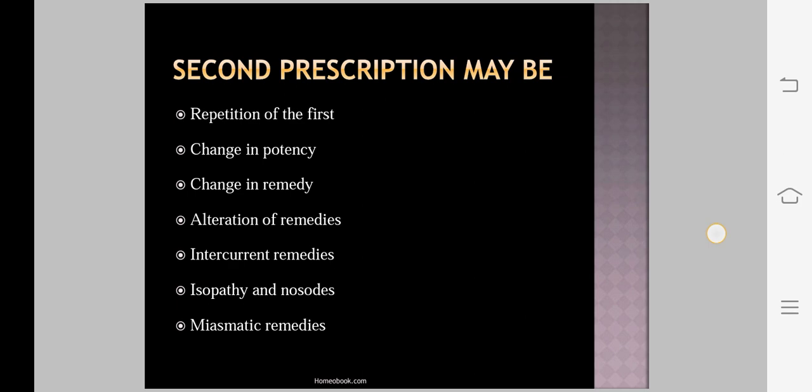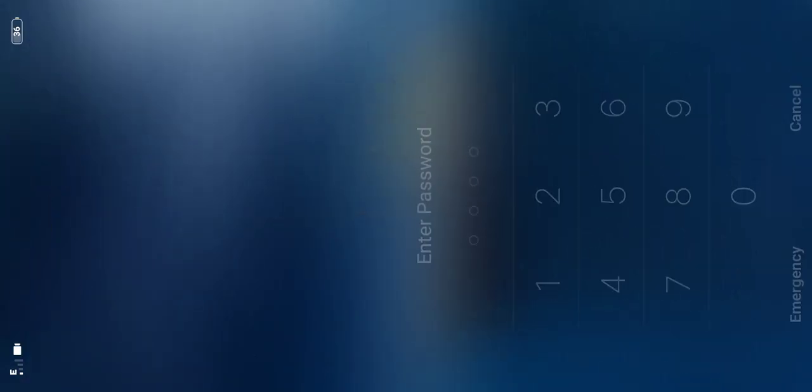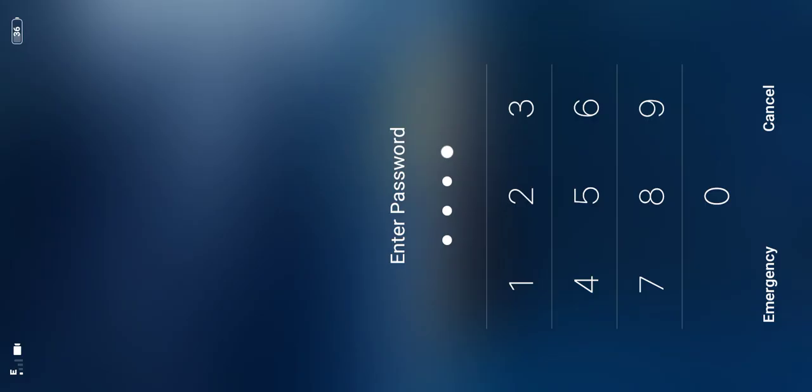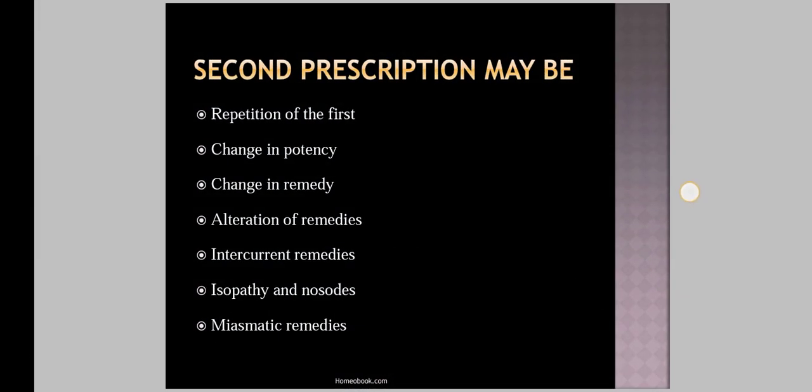There can be no fixed time for making the second prescription. It may be months. The second prescription must be one that has a friendly relation to the last one or the last but one or the preceding. No intelligent prescription can be made without knowledge of the last remedies. That is, while prescribing, you must have knowledge about the last remedies that the patient has taken.